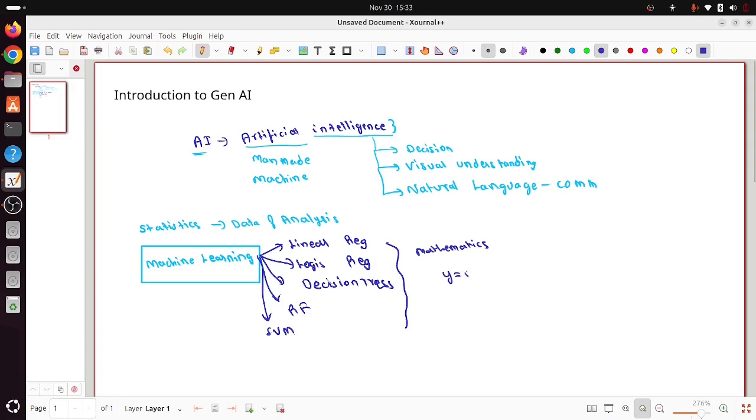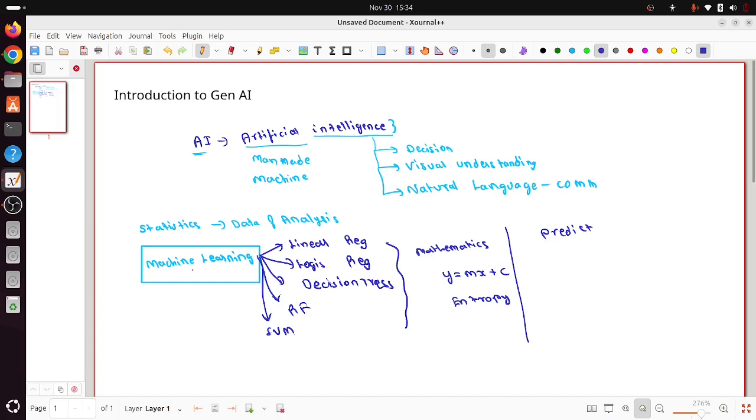Maybe when you were in school learning mathematics, you might have learned about the equation y = mx + c, or some concept like entropy, right? So these algorithms were mathematical algorithms, and they were designed in such a way that they were able to predict something, right?